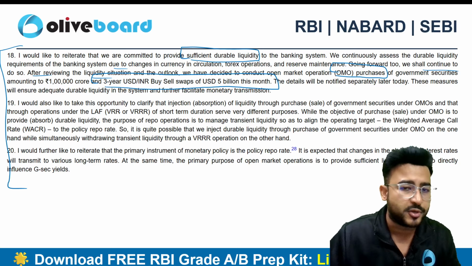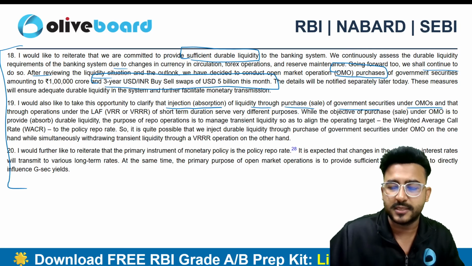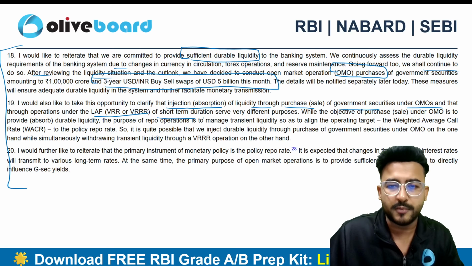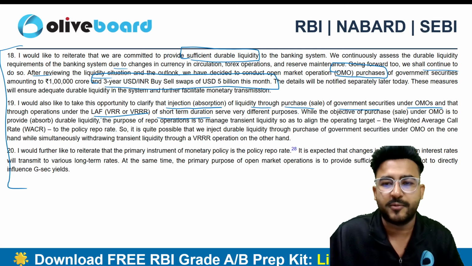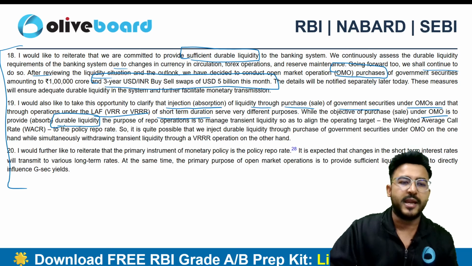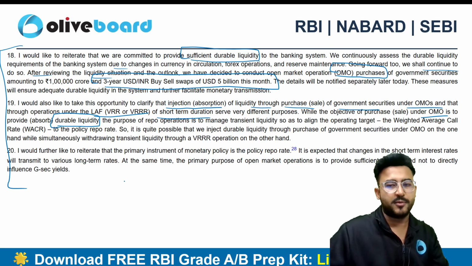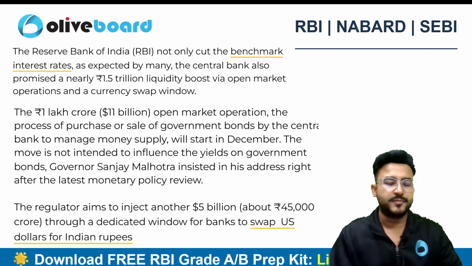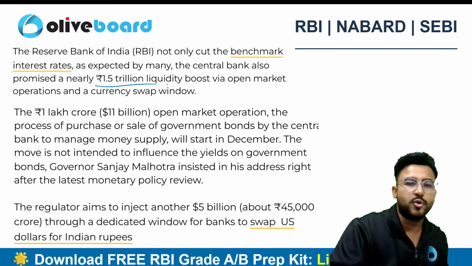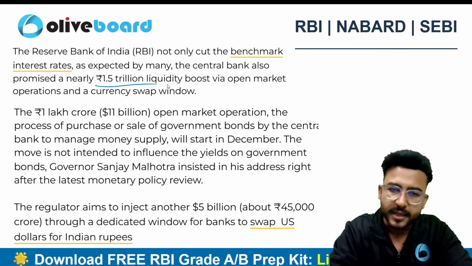I would like to also take the opportunity to clarify the injection and absorption of liquidity through the purchase of government securities under the OMO, right, and through the operations like VRR and VRRR of short term duration. देखो ये सारे आते हैं आपके ट्रांजिएंट लिक्विडिटी में, but when I talk about OMO purchases, it is for the injection or absorption of durable liquidity, right. सो आपका OMO क्लियरली यहाँ पे ड्यूरेबल लिक्विडिटी के अंदर आता है, right. The whole idea was to inject durable liquidity in the system, and because of this nearly 1.5 trillion rupees liquidity boost will be there because of the OMO and the currency swap operation, right.